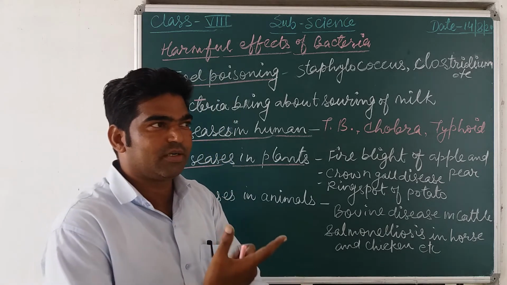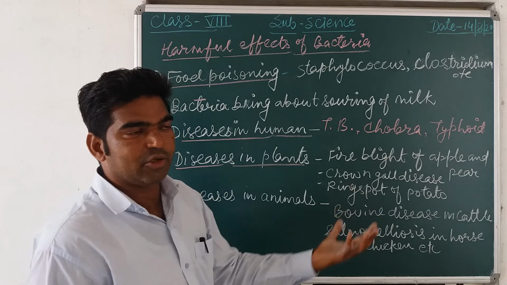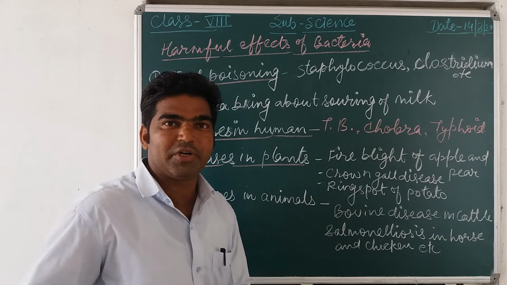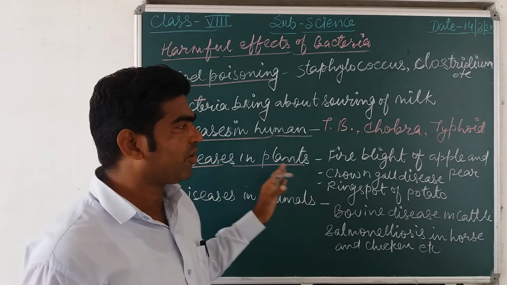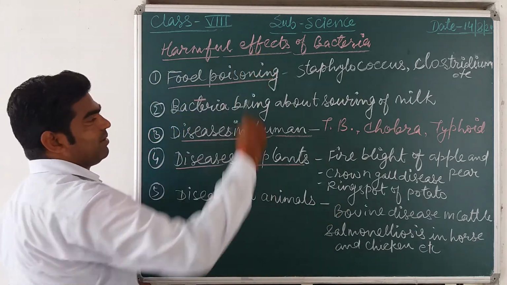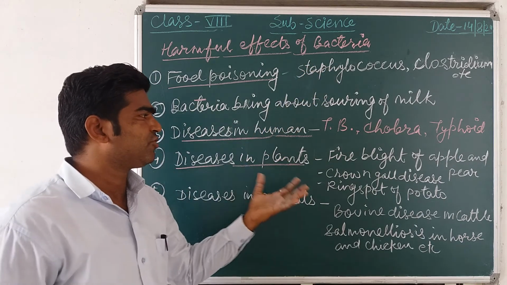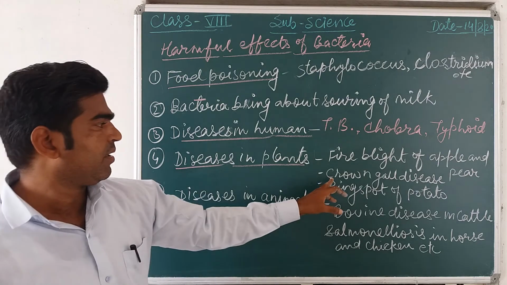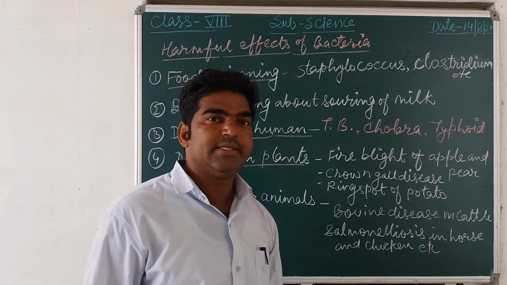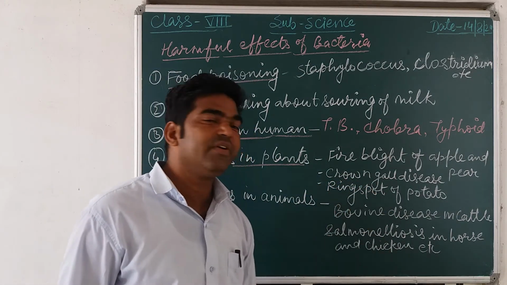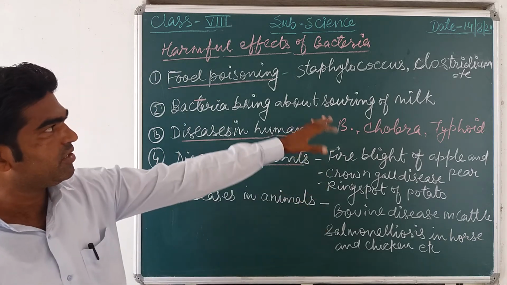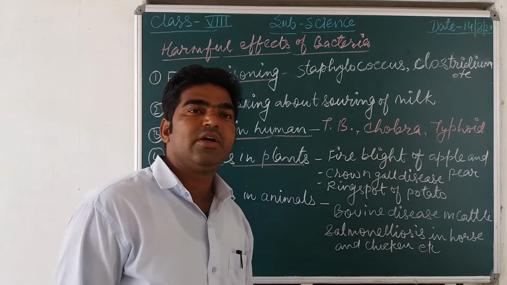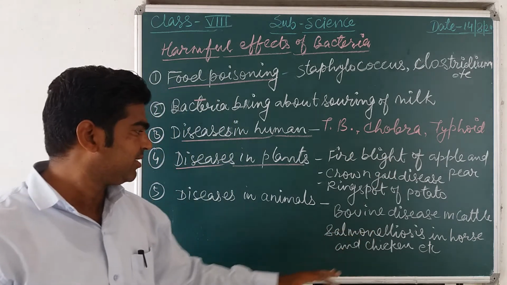If you cut a potato at your home or in the kitchen, you can find many types of spots there, ring type spots. So that is caused by what? By the bacteria. So these are all the diseases: fire blight of apple and pear fruits, crown gall disease, and this ring spot of potato. This is all caused due to what? Bacteria. Means bacteria are the pathogens causing all these diseases.